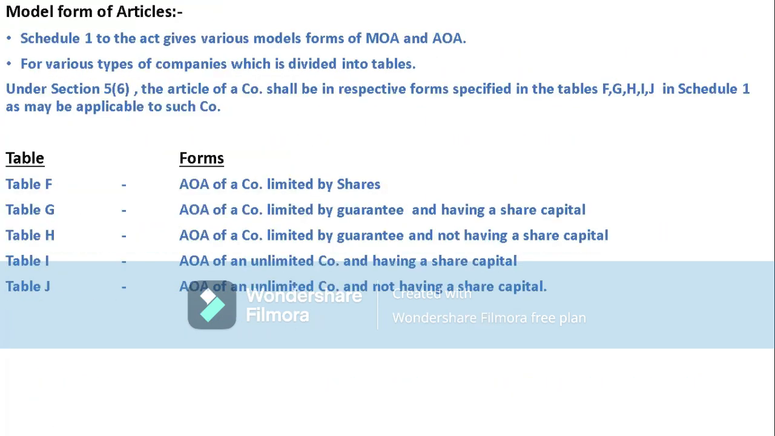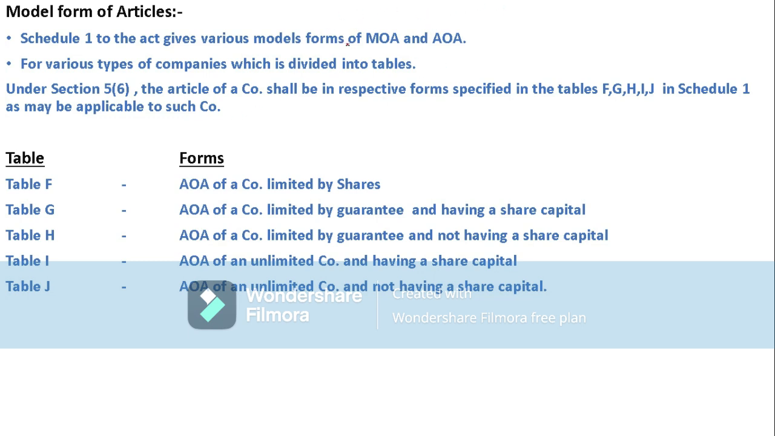So what does model form of articles mean? Schedule 1 to the Act gives various model forms of MOA and AOA. For both MOA and AOA, model forms were given. If we studied the memorandum of association, we have studied models from A to E: A, B, C, D, E. Five forms will be there.